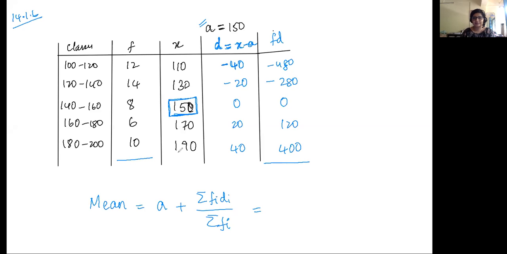Sigma fi is 50 and sigma fi di is minus 240. Oh, okay, did you get 50? 14, 24, 44, 50, yes. And sigma fi di is?